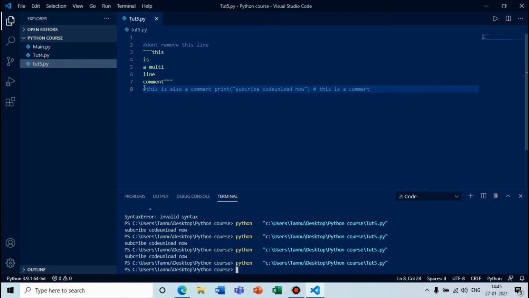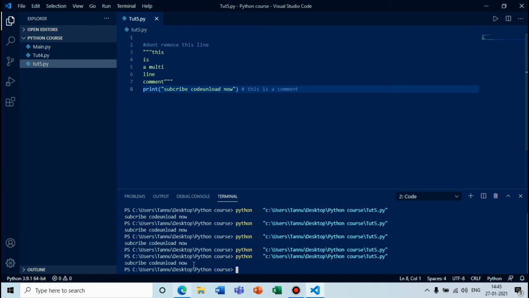If I uncomment this line and remove this statement and save it, you can see "subscribe CodeUnload now" is printed. So what you have to do is make a comment in a new line or after a statement or a function.